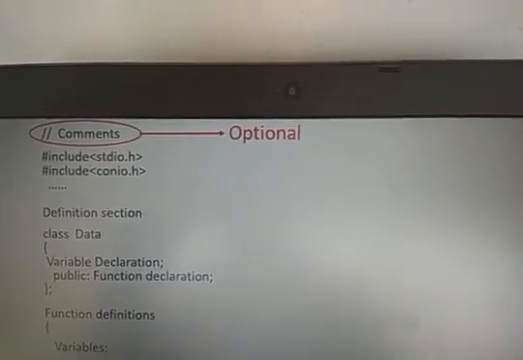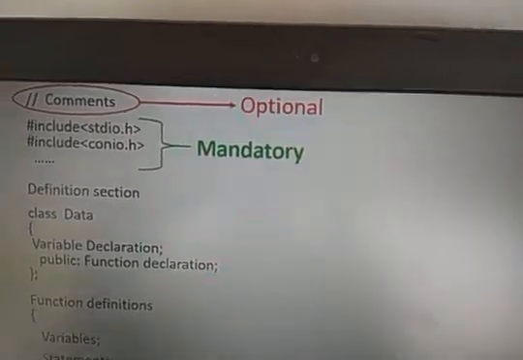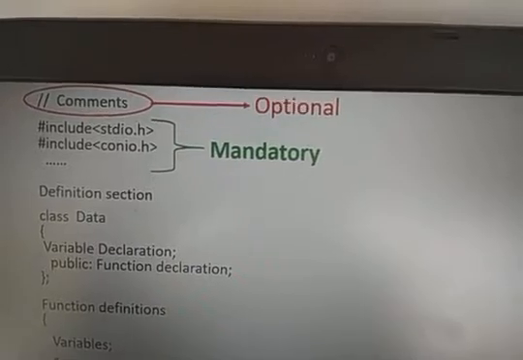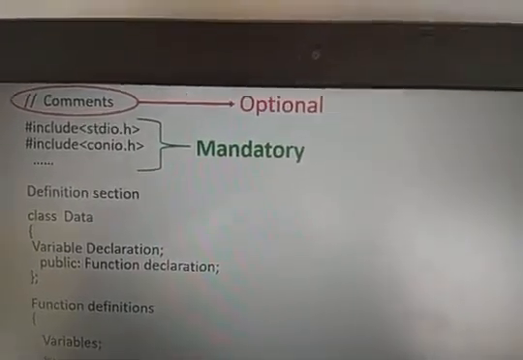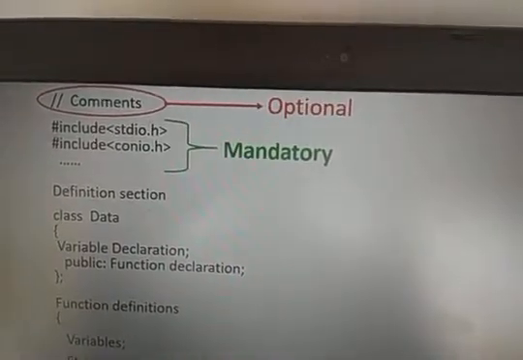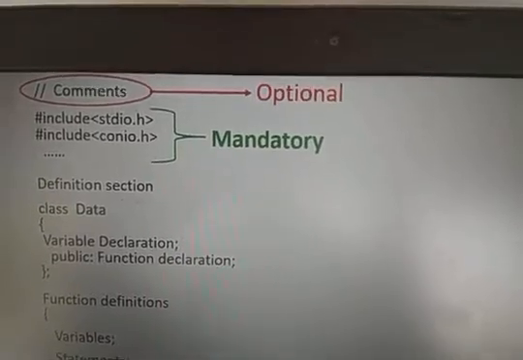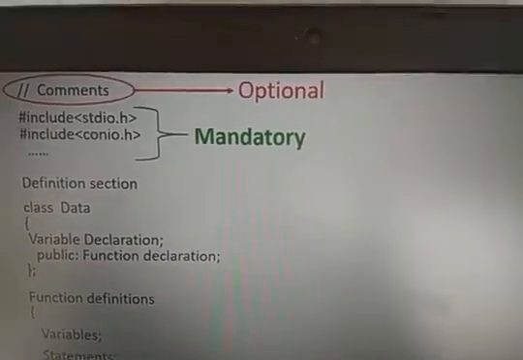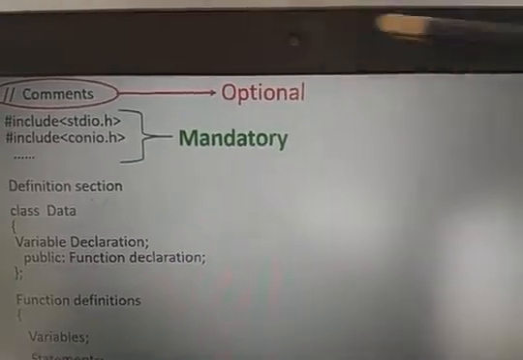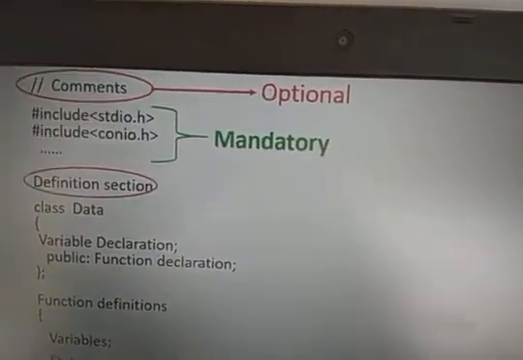The second one is called the include section. These are mandatory because we are using predefined keywords and predefined functions: clrscr, getch, cout, cin, int, float, char, sqrt, abs. Like that we are using some predefined keywords. We are using some predefined functions in the program. Those functionalities are available in header files. So it is mandatory.